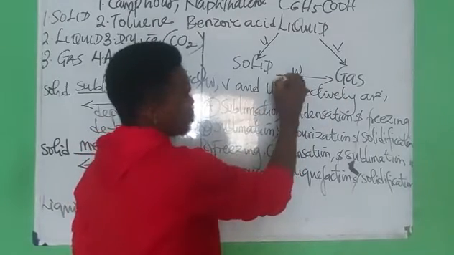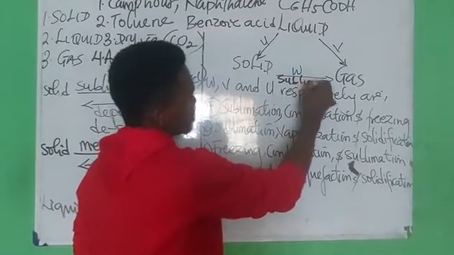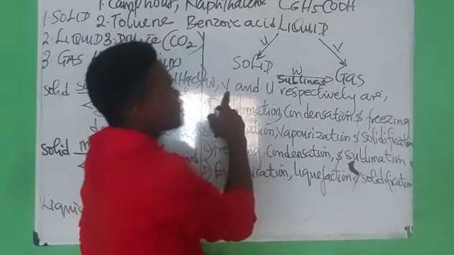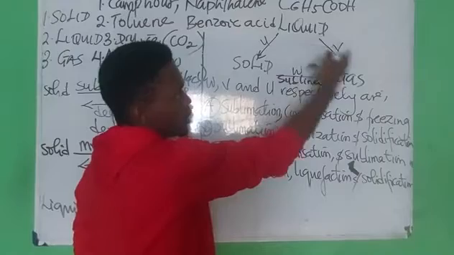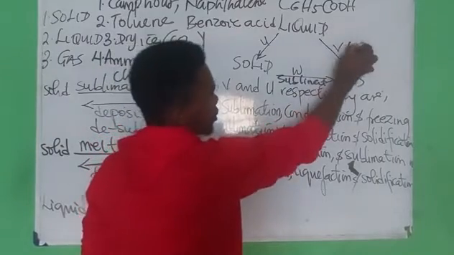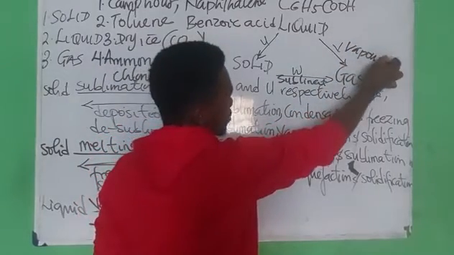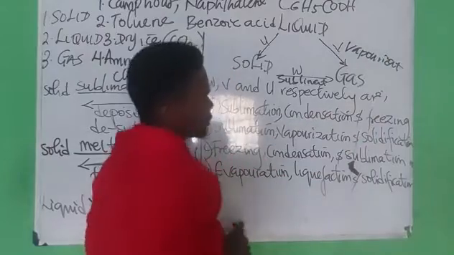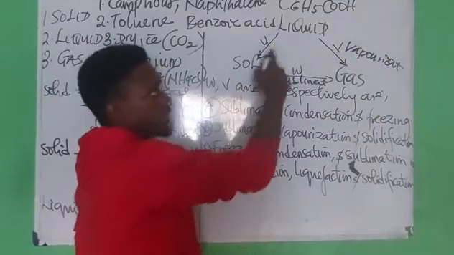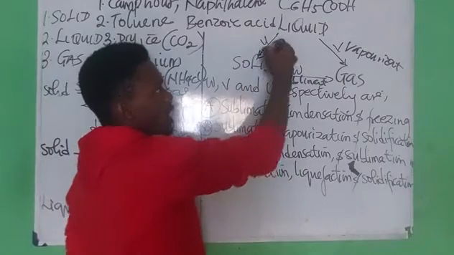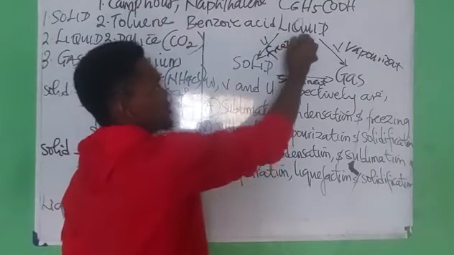What does that tell you? Sublimation. The next letter is V, liquid to gas, which is vaporization. Then U, liquid to solid, which is freezing or solidification.